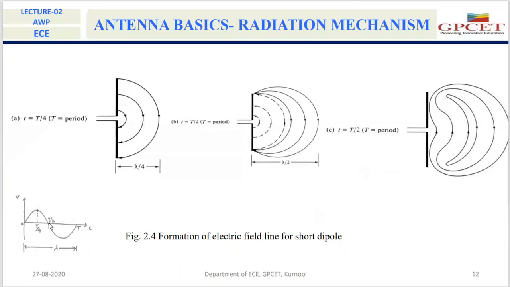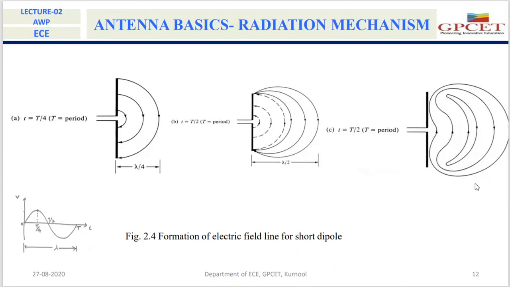For the second half cycle, there will be another signal or another free space wave that will be produced after a time period of T by 2. The separation between these two waves will be dash. These waves will move with the velocity of light. So the distance or separation between these two will be, post your answer in the chat box.